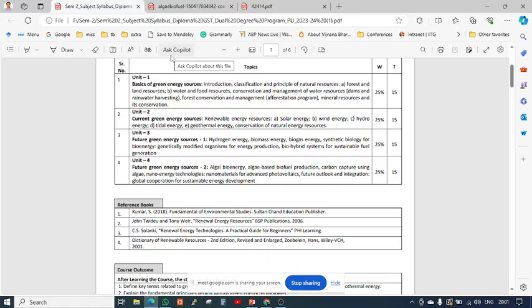Okay, so let's start. We have already finished unit 3, that is green energy resources 1. We already covered hydrogen energy, biomass energy, biogas, synthetic biology, GMO, and hybrid systems. So let's start today with unit 4, which mainly covers algal bioenergy and carbon capture, all these things. So let's start with algal bioenergy.